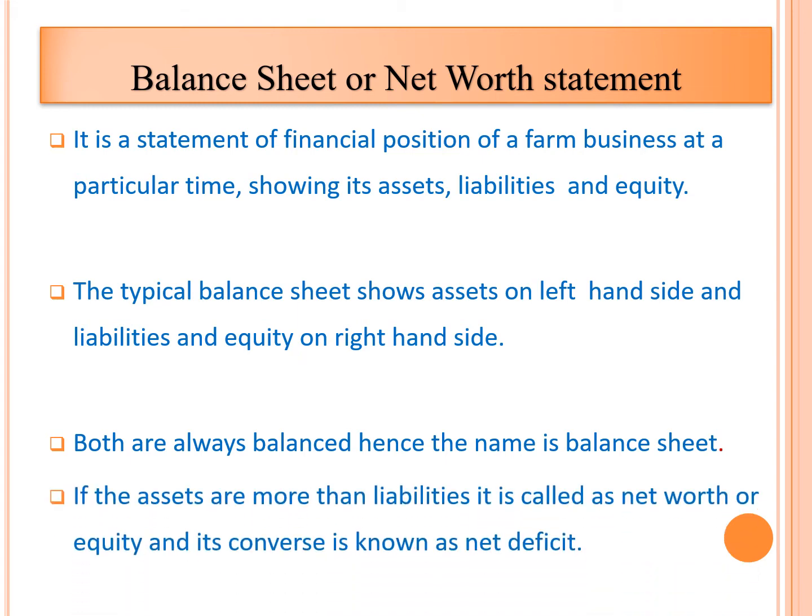If the assets are more than liabilities, it is called a net worth statement or net equity. And conversely, if liabilities are more than assets, then it is called net deficit. If the assets are more than liabilities, the statement is called net worth or equity, and if the liabilities are more than the assets, the statement is called net deficit.